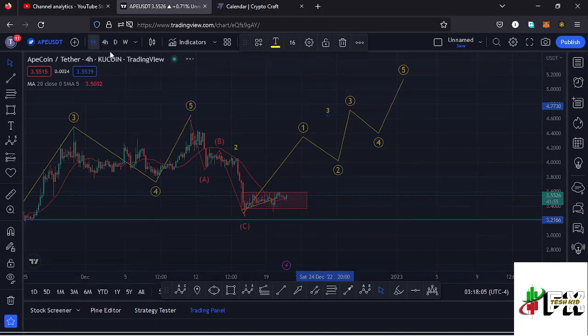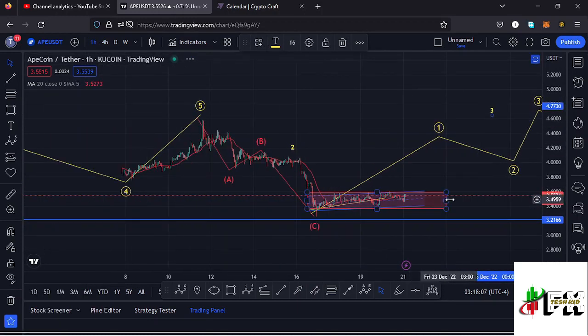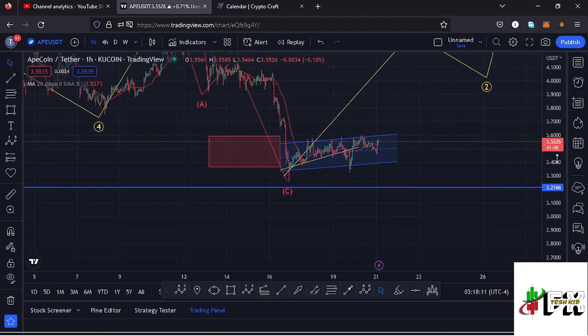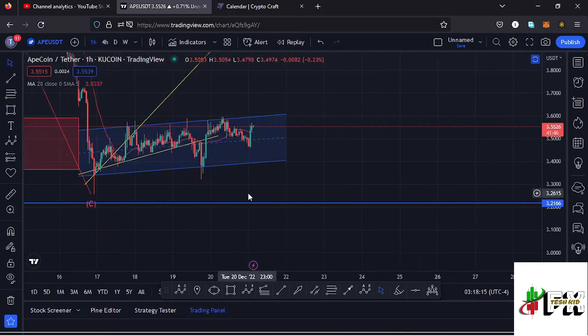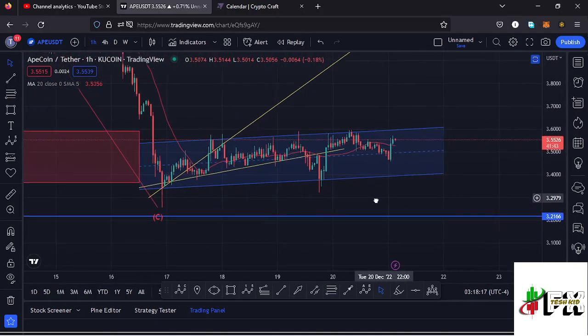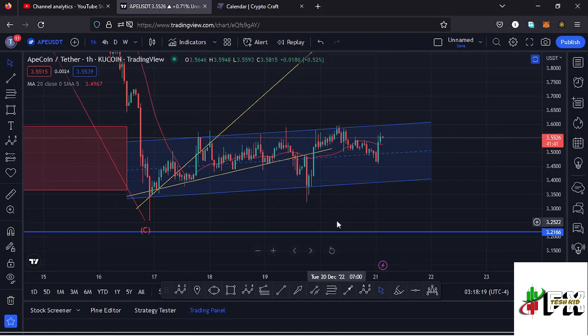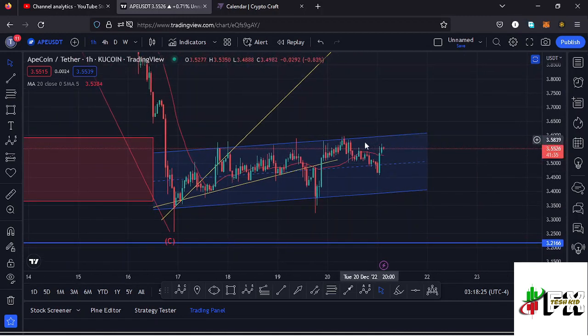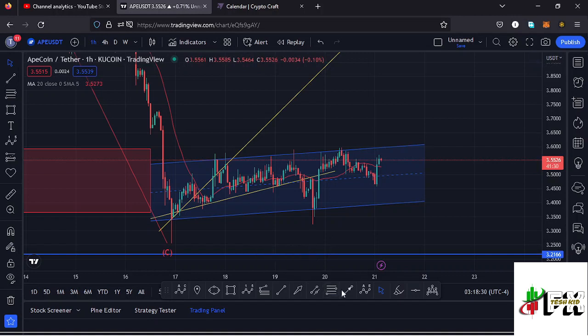And jumping to the 1-hour chart to see whether we have any chart patterns that can give us information. Here on the 1-hour chart, we have a chart pattern that can give us the short-term scenarios that we can expect to play out here on the apecoin chart. And you can see we have this channel that we have been trading within, which has been well respected, and there are chances that now that we are trying to get to the upper side of the channel, we might also see a breakout to the upper side of the channel, given that we also have the support of the 20-day MA here on the 1-hour chart.